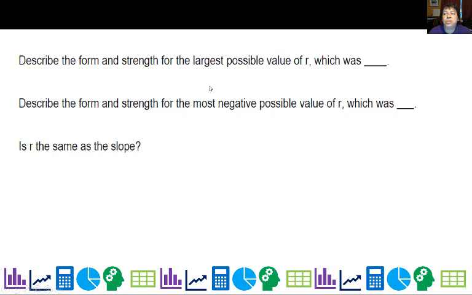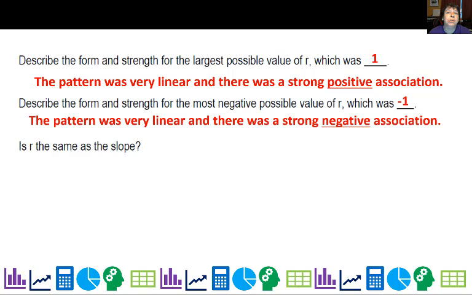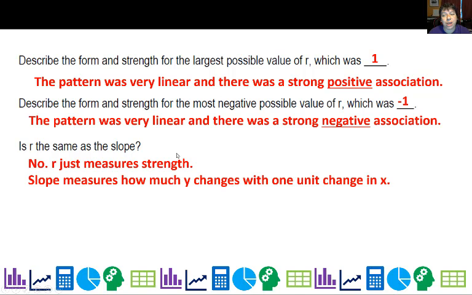So this form and the strength: for the largest possible value of R, well, R was 1. That was the biggest we could make it. And that was very linear with a strong positive association. When we had the most negative value of R, negative 1, it was still very linear, but there was a strong negative association. Is R the same as the slope? No, R just measures strength. Slope measures how much y changes with 1 unit change in x.